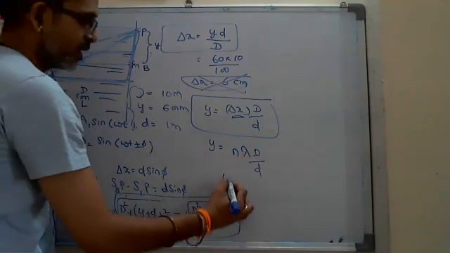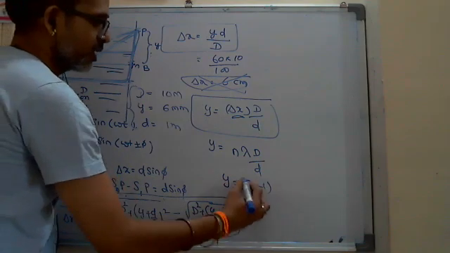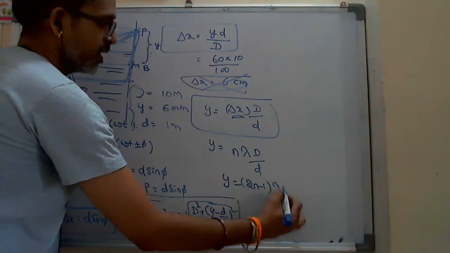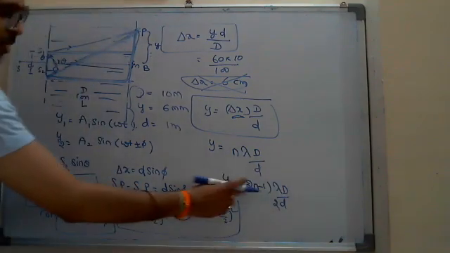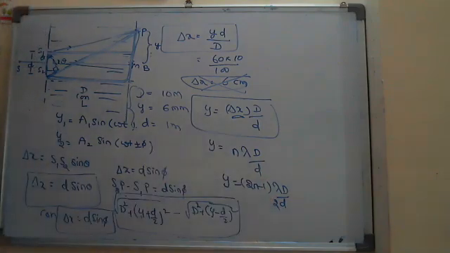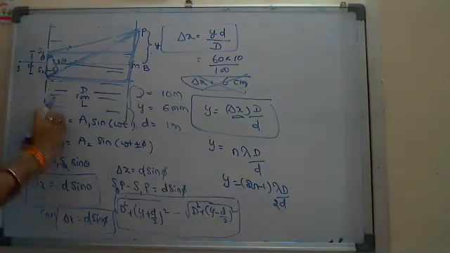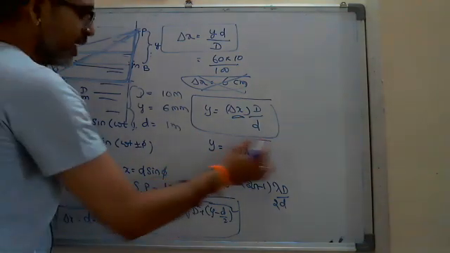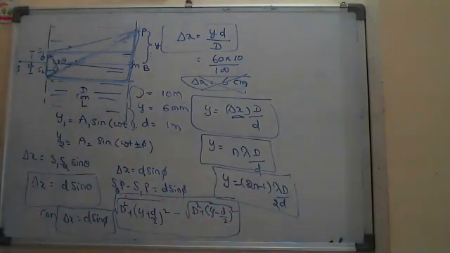For dark condition we write y equals (2n minus 1) into lambda D by 2d. Here (2n minus 1) lambda by 2 is the delta x. That y only you will get by solving these two equations. It is the condition for y here.